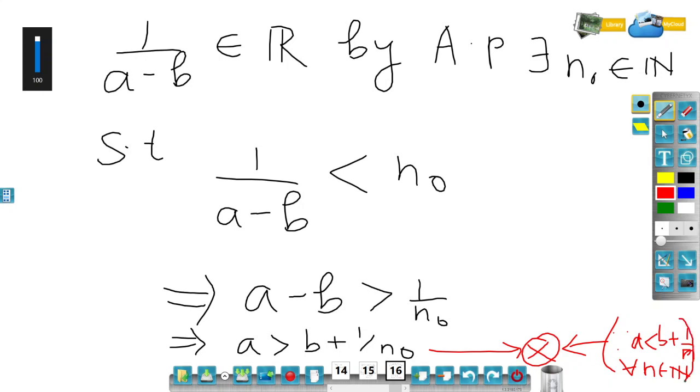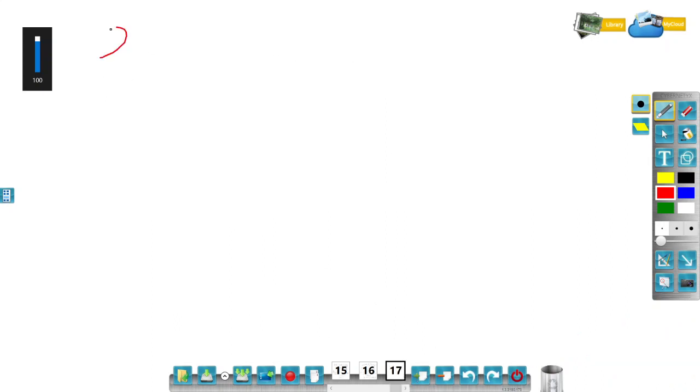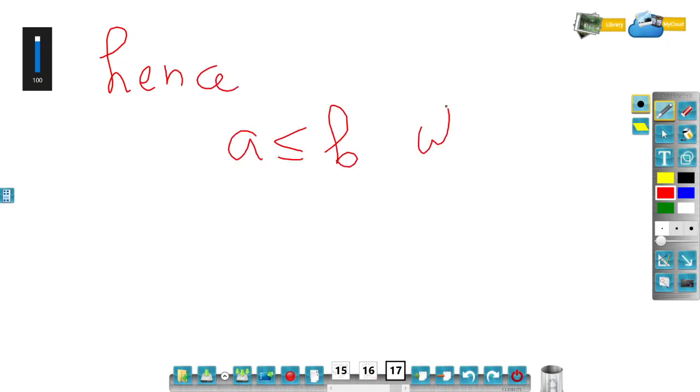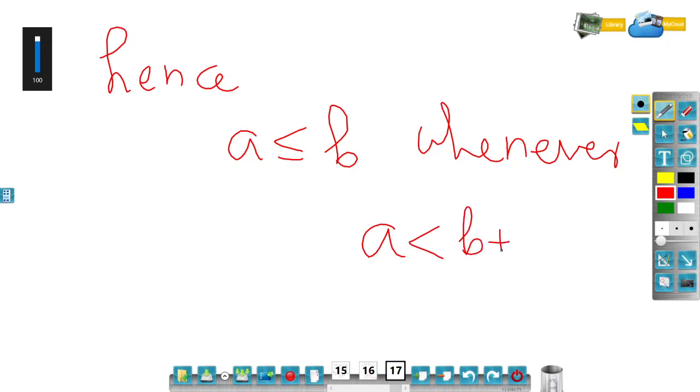So this was a given fact, so it is contradicting that fact. The proofs of corollary number 2 and corollary number 3 look similar. So we got a contradiction, meaning our assumption was wrong, so the original statement is correct. Hence a is less than equal to b is correct whenever a less than b plus 1 by n for all n belongs to natural number.